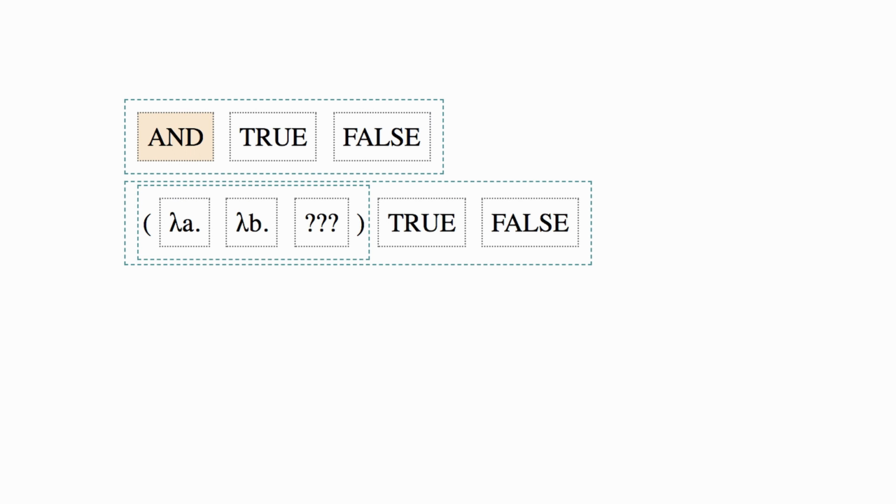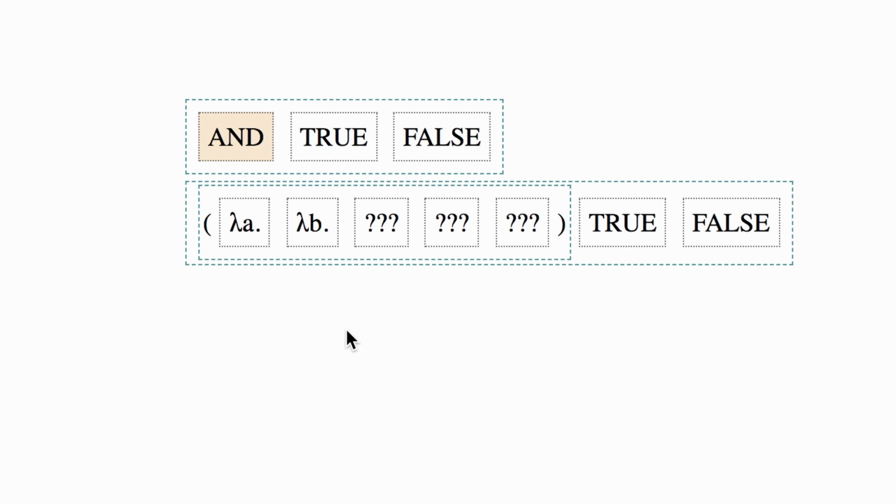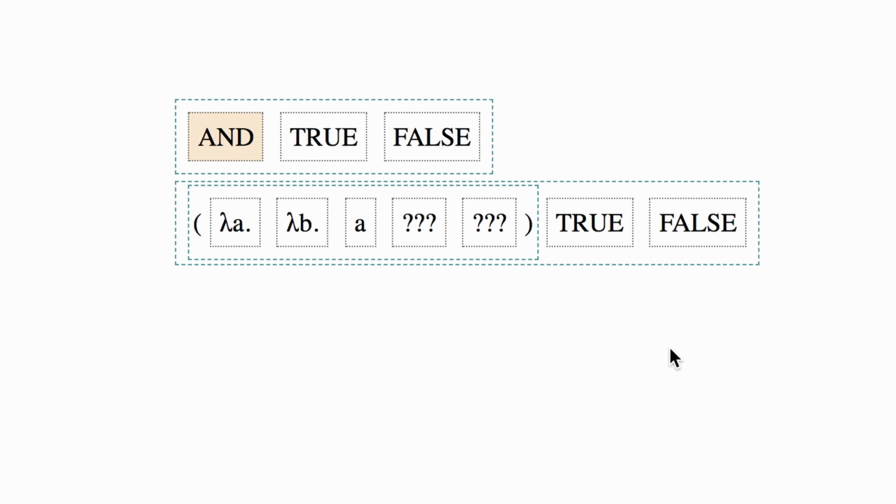Well, first of all, we know that it needs to take in two things to AND together. And it needs to do something with them. Modeling this off of not, we can assume that there should be three things in the body. The first one will use the other two as parameters. Again, going off of what we had in not, we can try to put the first parameter as the very first thing. That way, whatever it is, it gets used as a function.